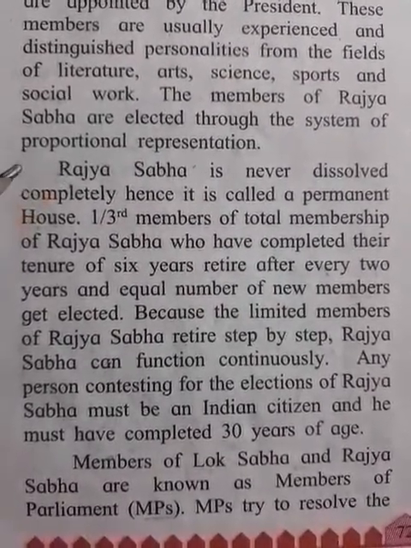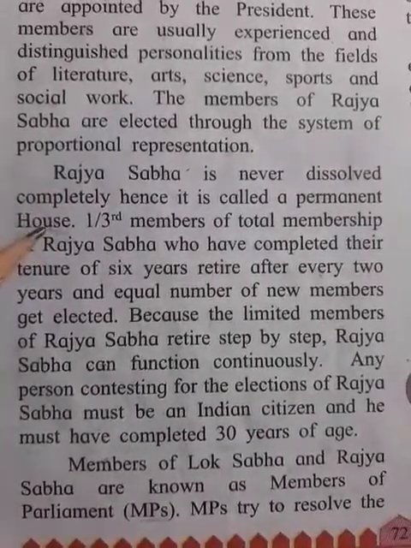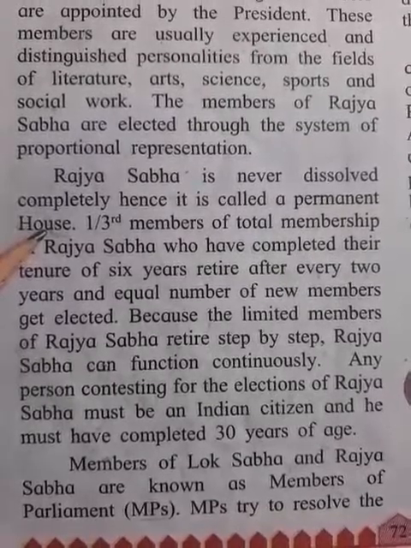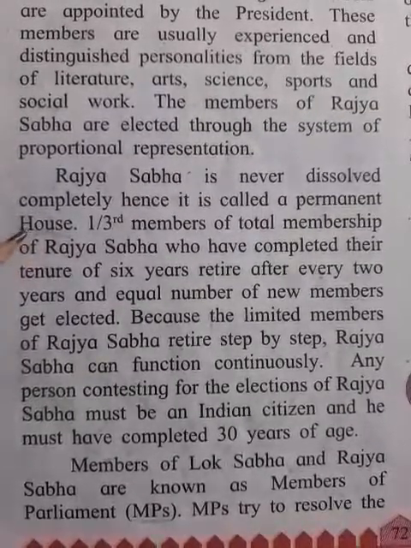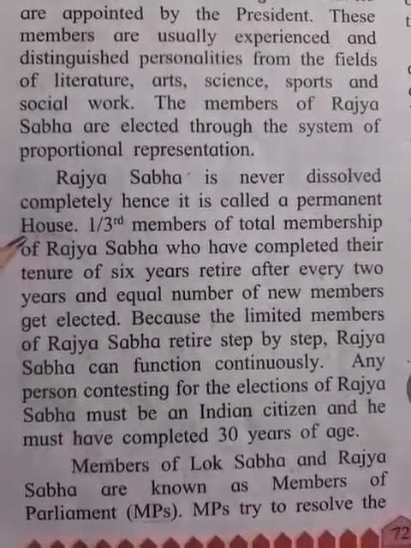Rajya Sabha is never dissolved completely, hence it is called a permanent house.